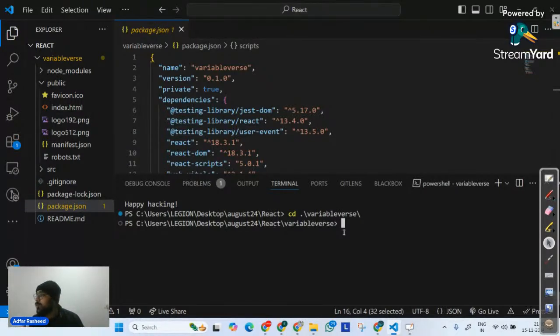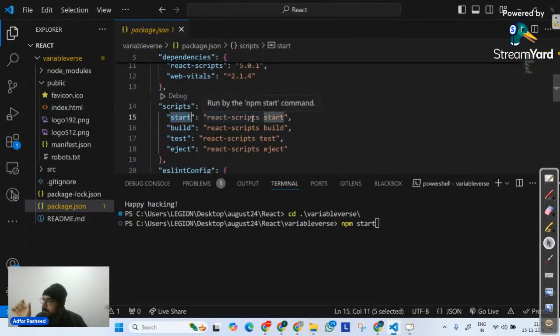In order to execute your project, which has been created using the command npx create-react-app, we have a command called npm start. What is the command? npm start. But tell me one thing. How does my path variable verse know that if I execute npm start, it means something? How does it know to show me the output of this React project? Because if you check your package.json, there is a script called start. So it tells it that using react-scripts, whenever I run npm start, execute and start the server.